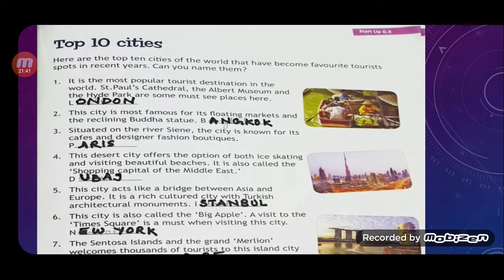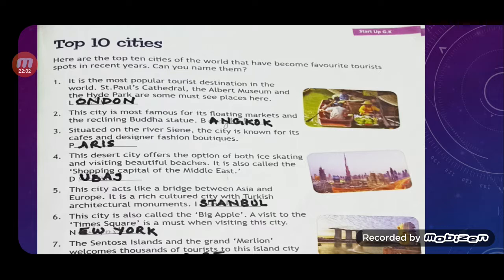Dubai. Next, this city acts like a bridge between Asia and Europe. It is a rich cultured city with Turkish architectural monuments. It is Istanbul. Next, this city is also called the Big Apple.